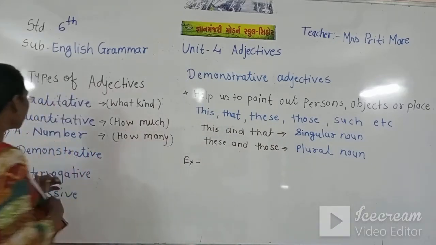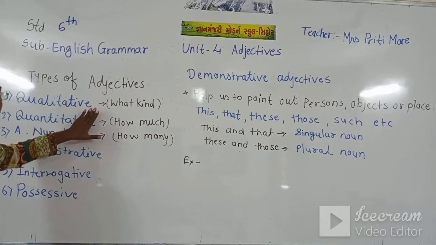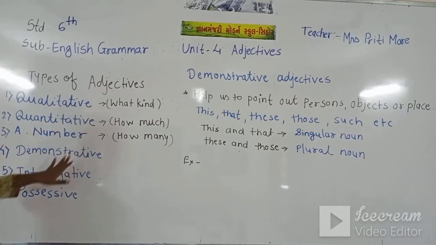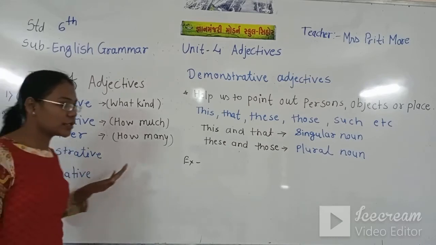Now these three we have covered: qualitative adjective, quantitative adjective, adjective of number. Now it's time to see the demonstrative adjective. What is a demonstrative adjective?